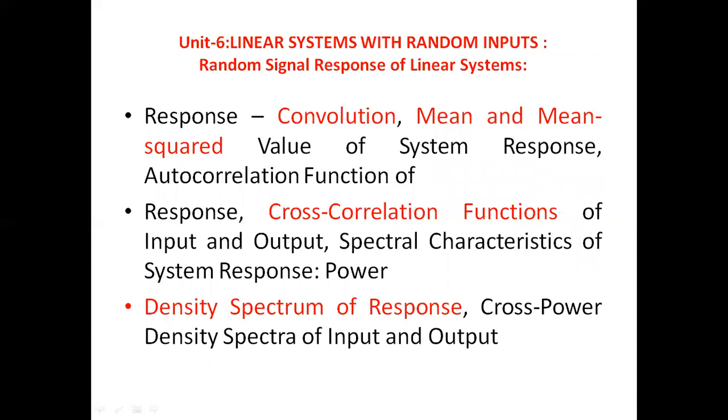Coming to the last and final, sixth unit, we need to observe the convolution, mean square value of the system response, cross correlation functions of outputs, spectral characteristics of system response, power density spectrum of response, and cross power density spectrum of input and output. We need to observe these.